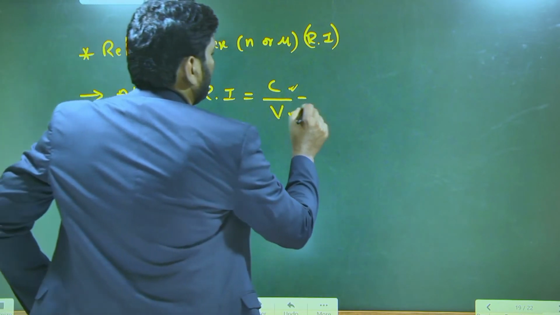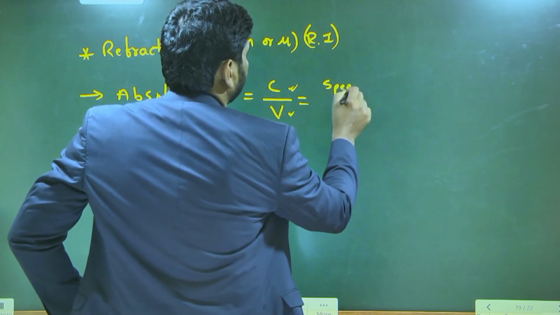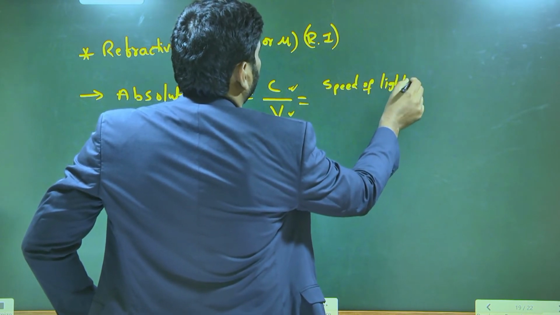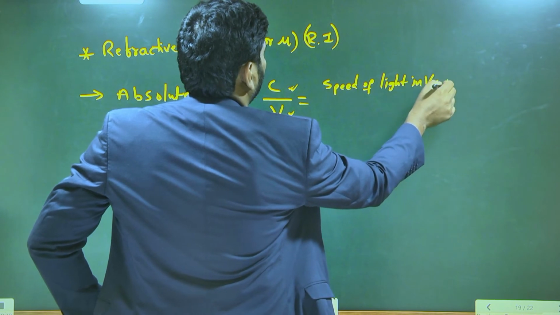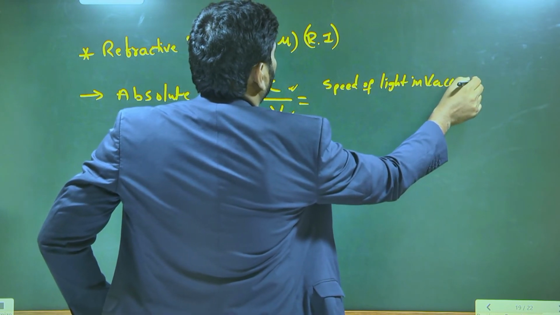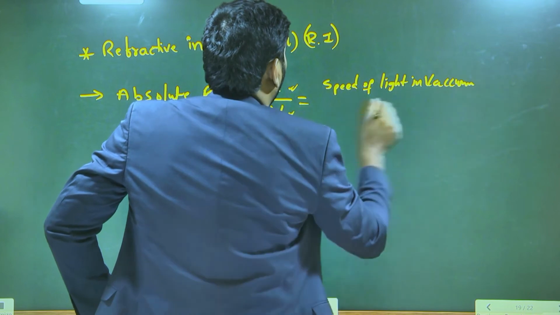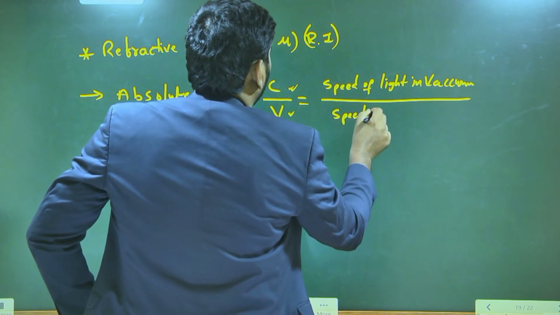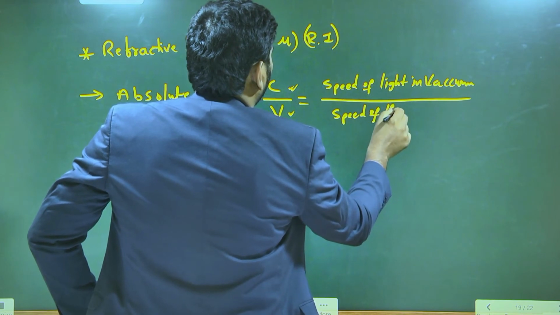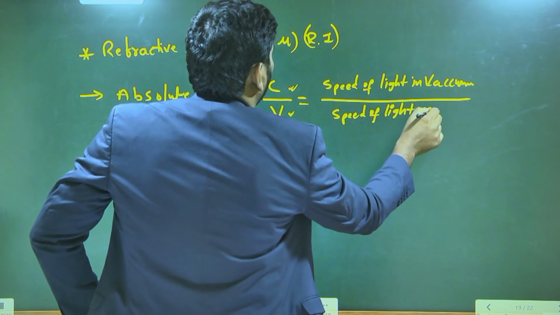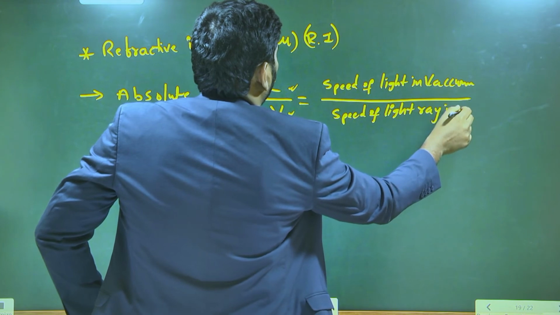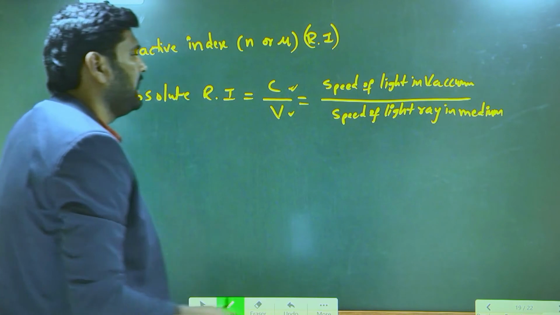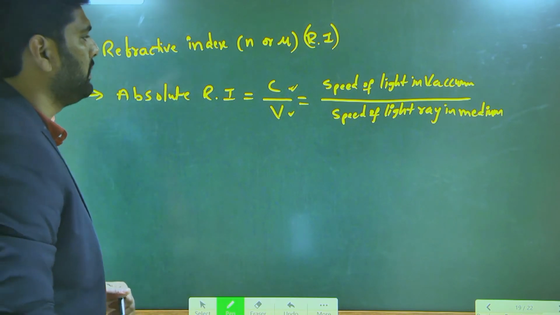In words also, right? Speed of light in vacuum by speed of light ray in medium.